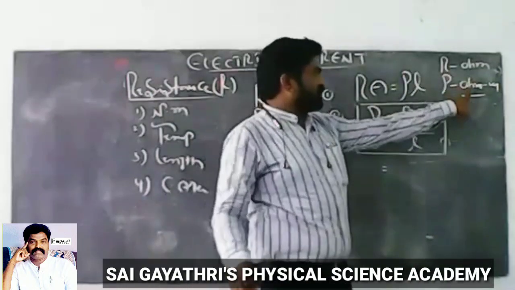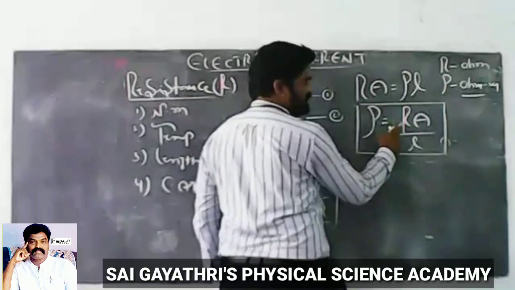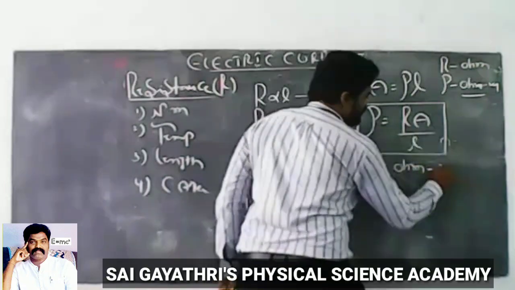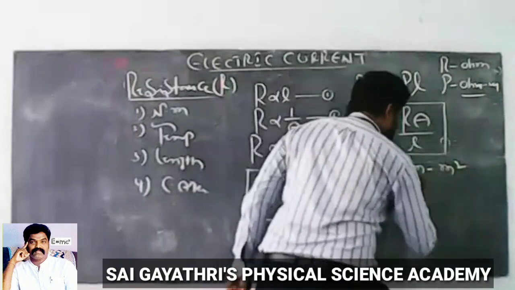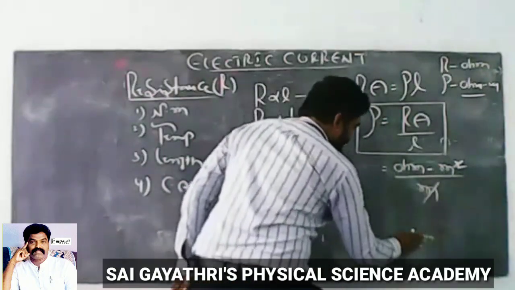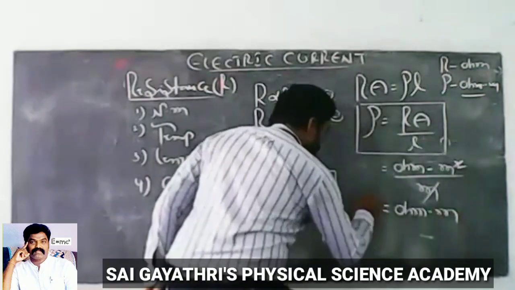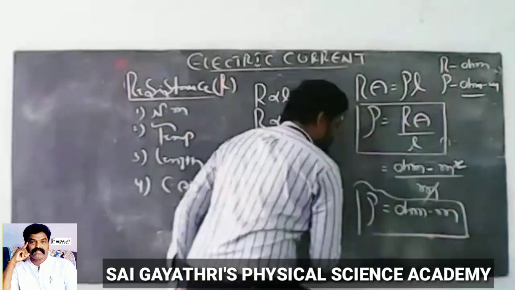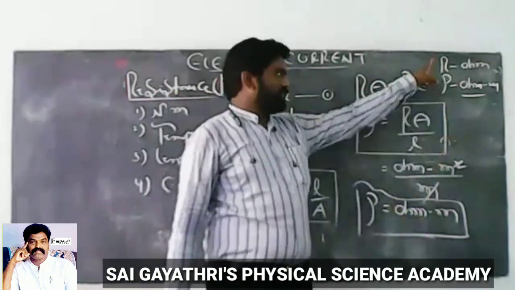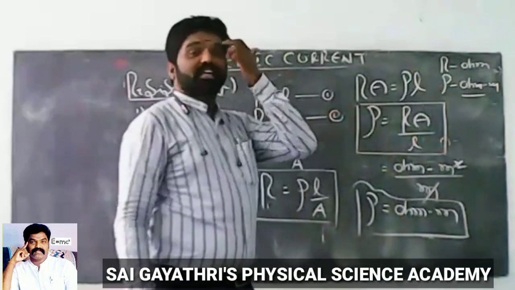So how do we get ohm meter for specific resistance? Here resistance unit is ohm, cross-sectional area unit is meter square, by length unit meter, then meter square and meter get cancelled. Now we get ohm meter. So this is the unit of specific resistance. Specific resistance is ohm meter, resistance is ohm.